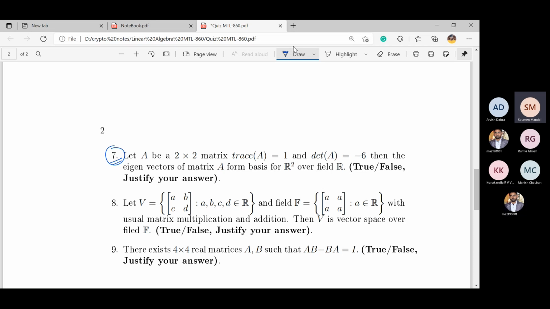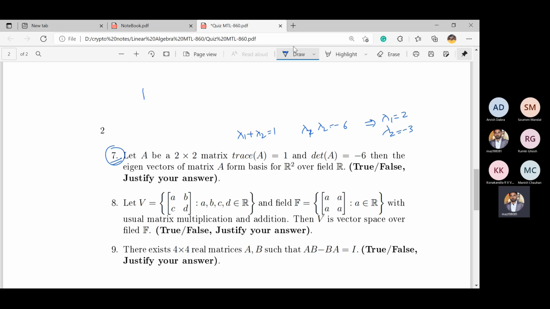So you can get lambda 1 plus lambda 2 equals 1 and lambda 1 into lambda 2 equals minus 6. This implies lambda 1 equals 2, lambda 2 equals minus 3. Means you are getting eigenvalues that are different. But note that you have to state the results.